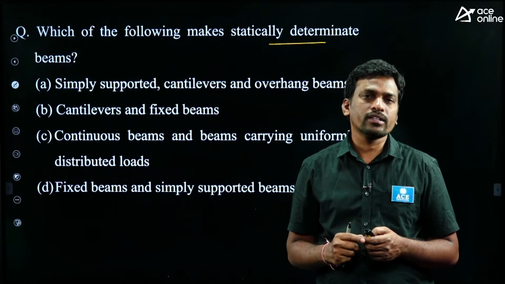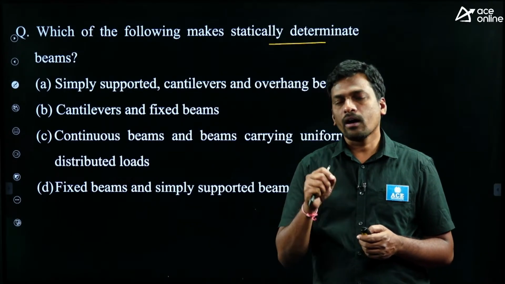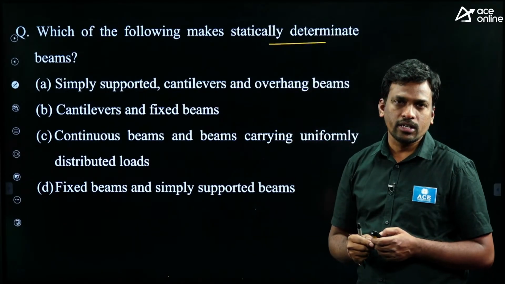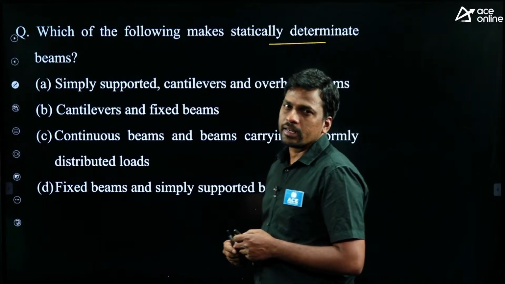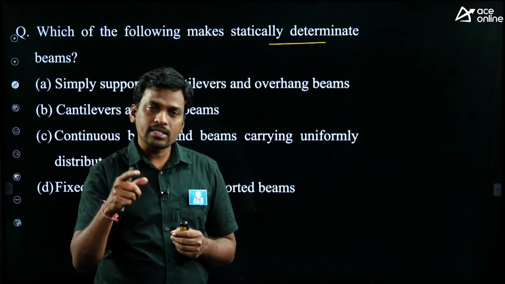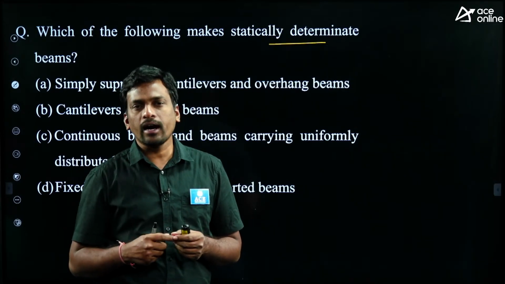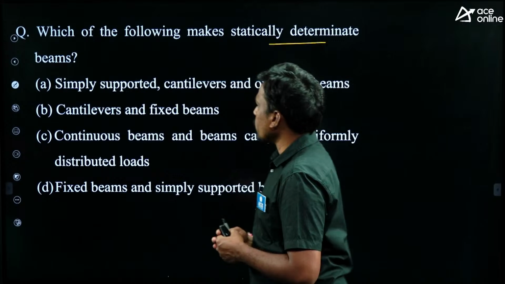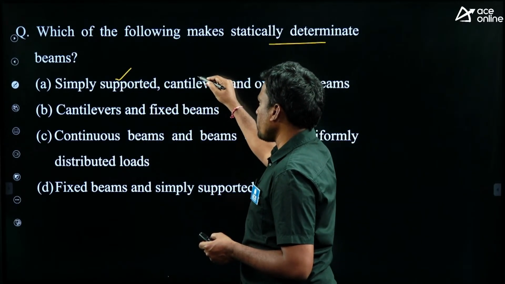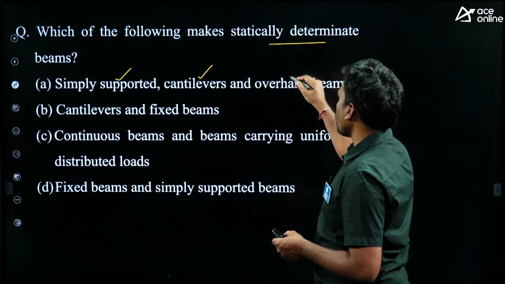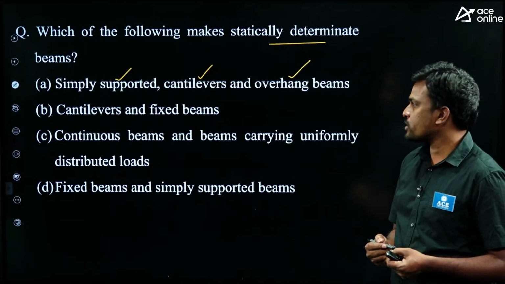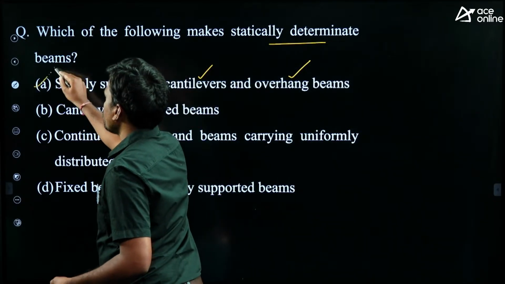An indeterminate structure is also called a redundant structure or hyperstatic structure. But here the question is about statically determinate structures. What are the examples given? Simply supported beam, cantilever beam, double or single overhanging beam, 3-hinged arch, etc. So what is given? Simply supported beam, yes, determinate structure. Cantilever beam, yes, determinate structure. And overhanging beam, single or double overhanging, determinate structure. Yes, then option A is correct.